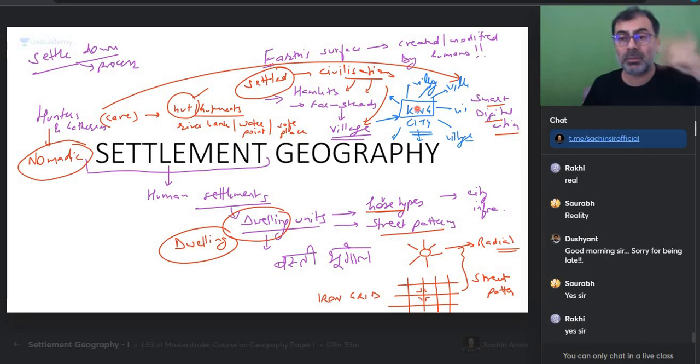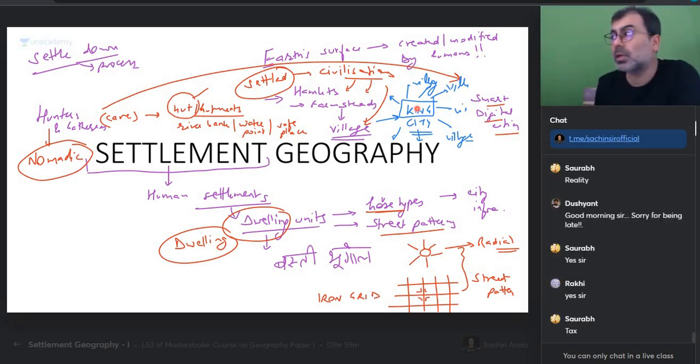So villagers said, don't worry, we will pay tax. We will send you food also. No, but we need good, smart administrators and all that. There was no UPSC at that time. They said, don't worry. In the village, whosoever is the best person will go to the city. So the best ironsmith, the best military general or soldier, the best horseman, the best craftsman, the best singer, the best poet, the best mason. Yes, everyone will go to the city. So the city was supposed to be for very few people. Best of the best will reach over there.